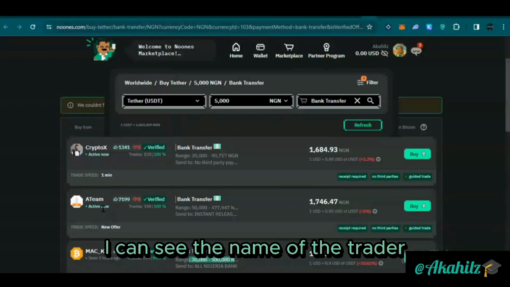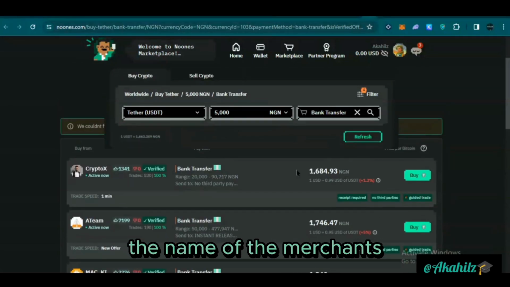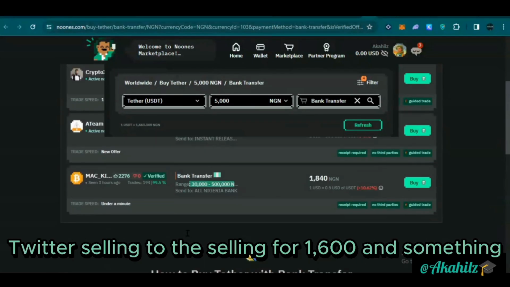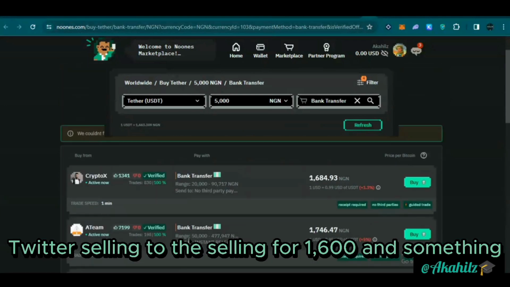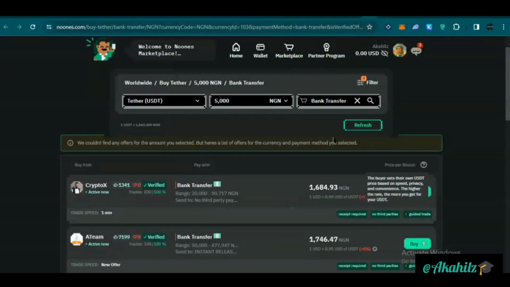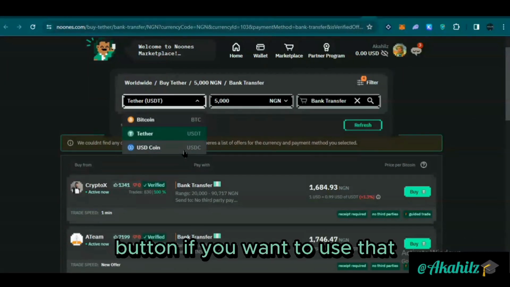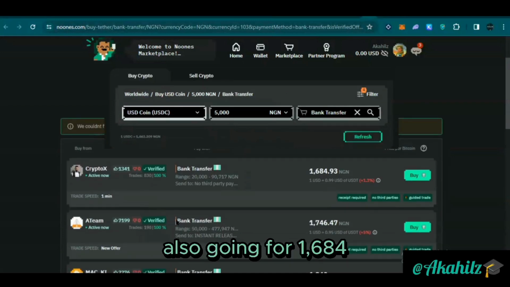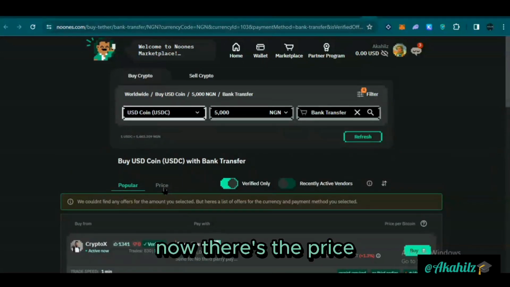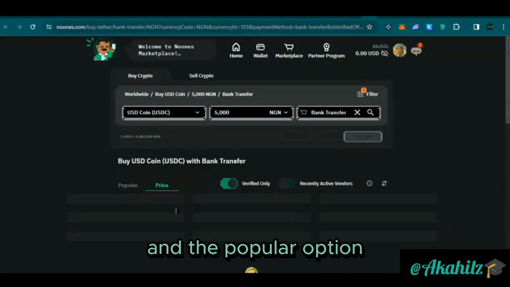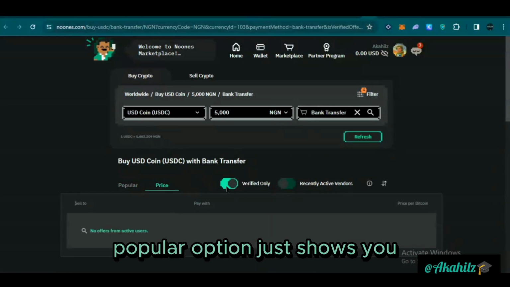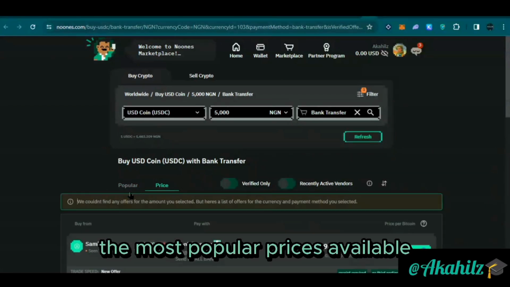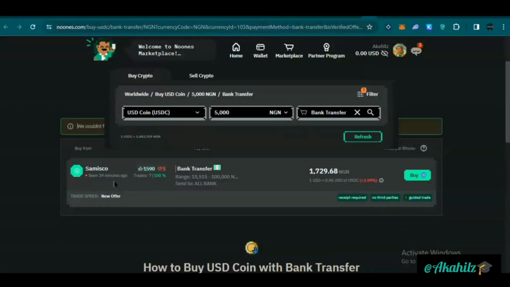You can see the name of the trader or the name of the merchant. You can see the rate at which they're selling. So they're selling for 1,600 and something. That's the cheapest price. You can also use the filter button if you want to use that. So you can see USD Coin also going from 1,684. Now there's the price and the popular option. Popular option just shows you the most popular prices available, and the price shows you the list of all prices